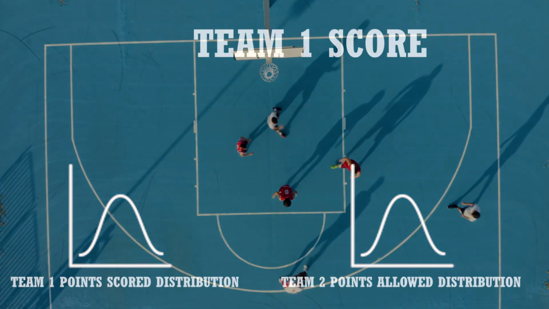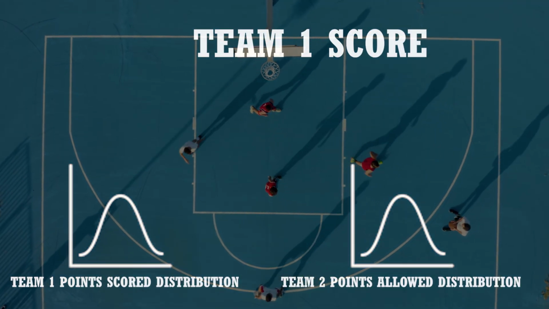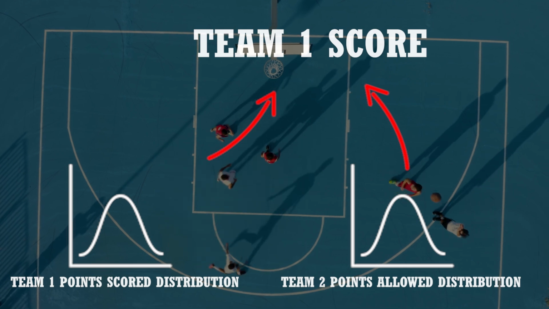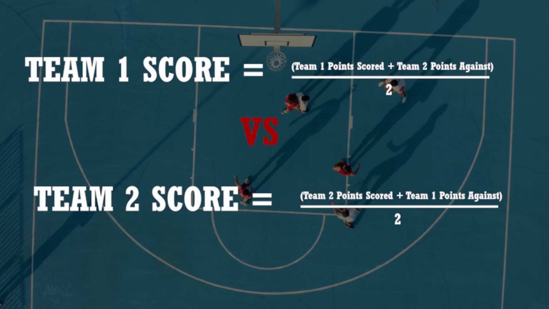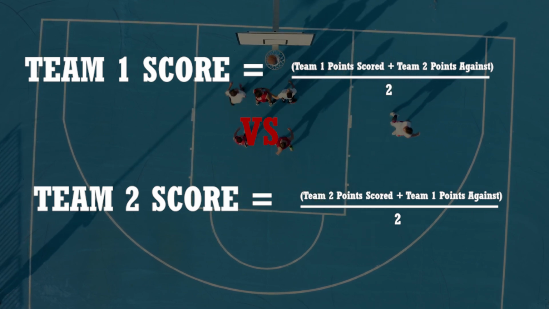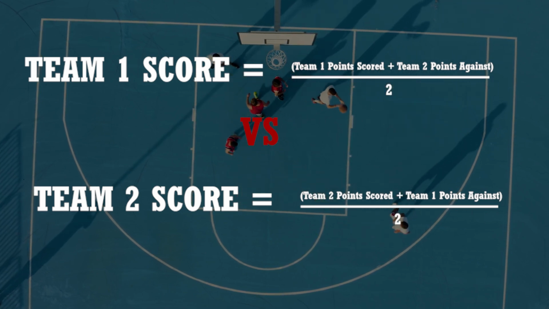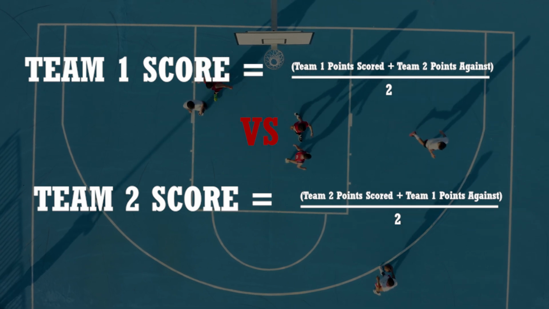We started with a very simple Monte Carlo simulation model. Essentially, you just create distributions of all the teams' points scored and the points that were scored against them, and you randomly sample this over and over again to see who would win matchup games. More specifically, for each team, you take a random sample of the points you would expect that team to score, average with the points that you would expect the opposing team to give up. Then you compare the results to see which team wins. If you do this enough times, you can get the win probability for each team as a distribution.